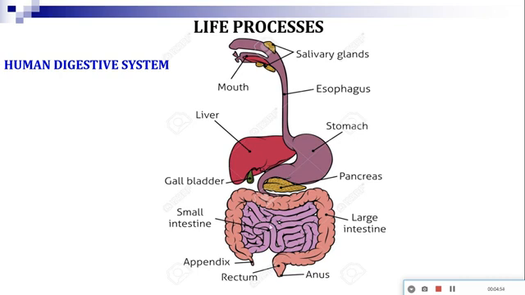Here you see this is about 4 meters long, but due to the coiling, the small intestine takes a very little space within our body. So this is the small intestine. Then the last part of the digestive system is the large intestine. That means the small intestine ends with a large pipe which is known as the large intestine.